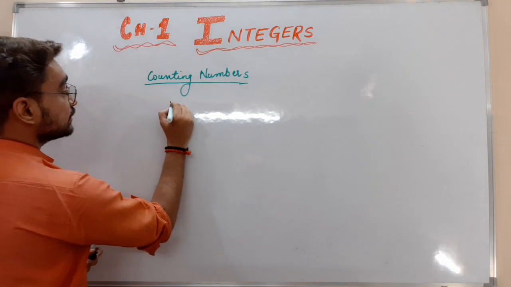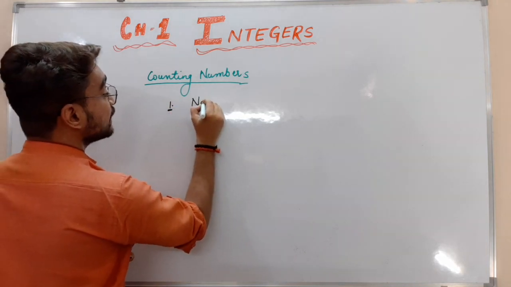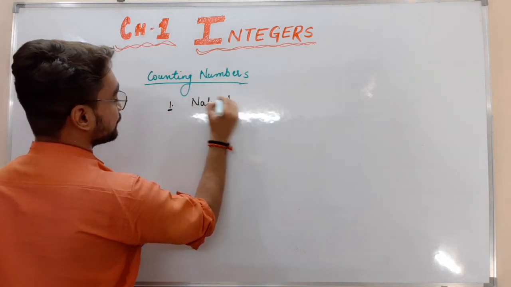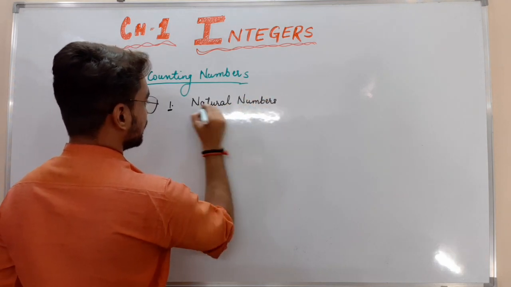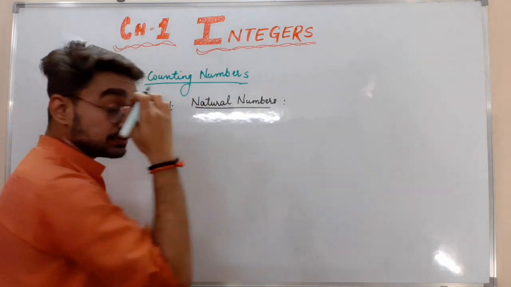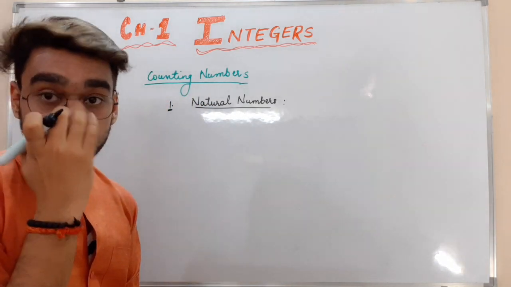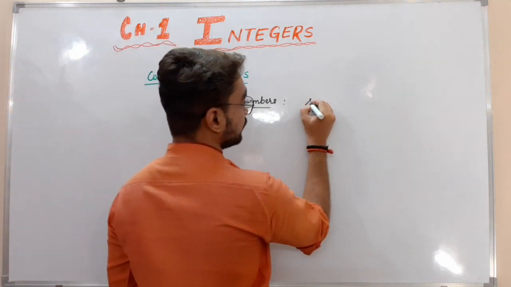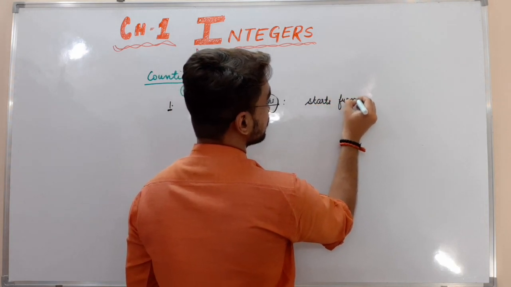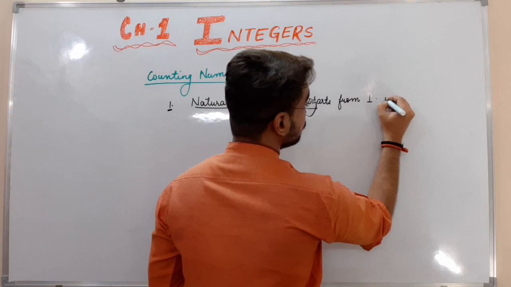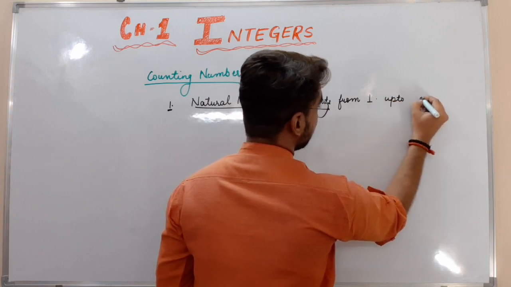The first type that we all know is natural numbers. Natural numbers are those numbers which start from 1 up to infinity.